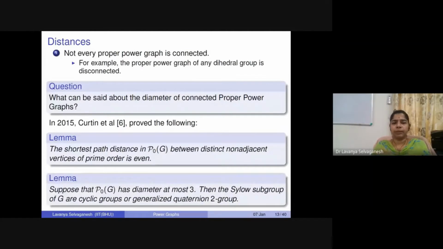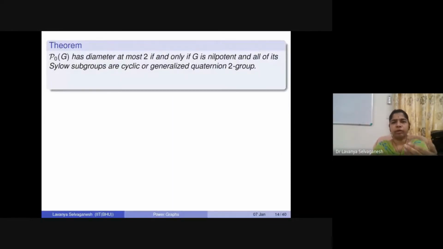With this comes the next question, the other way around. Suppose I know the distance or diameter of a proper power graph, for which kind of groups will this happen? Suppose that P*(G) has diameter at most 3, say. We are talking about proper power graphs now. Then the Sylow subgroups of this particular group should be cyclic groups, or again generalized quaternion 2-groups. The proofs are going to be involved, as you can see.